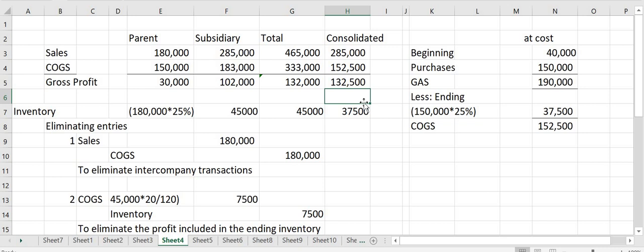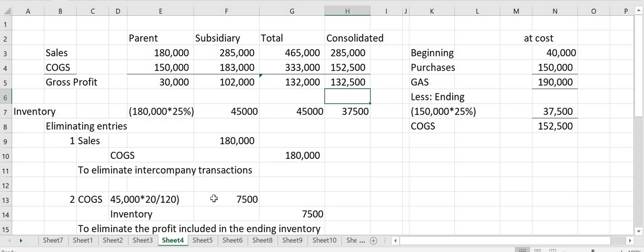So what would be the working paper eliminating entries for that? First, we are to eliminate the intercompany transaction. Debit sales, credit cost of goods sold for 180,000. By this entry, there is no effect on consolidated net income because you've debited sales and credited cost of goods sold for the same amount. So this entry eliminates the intercompany sale transaction.